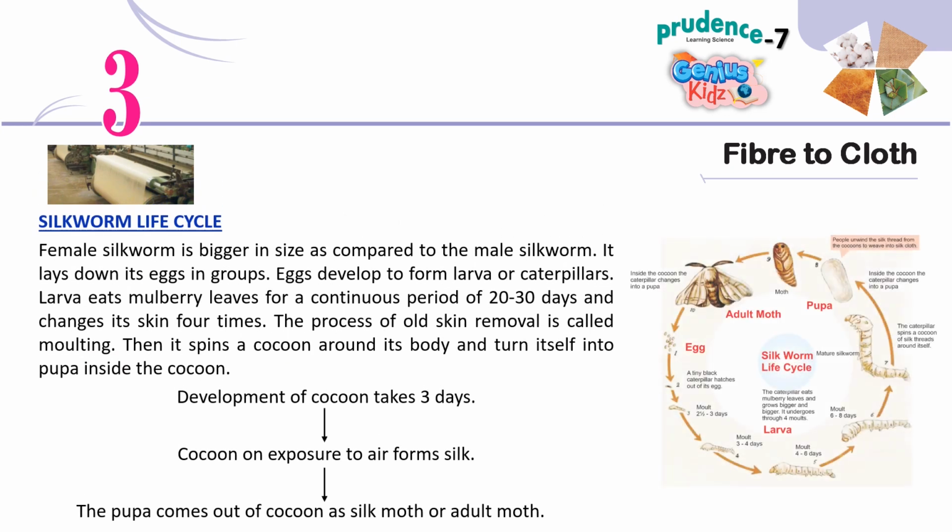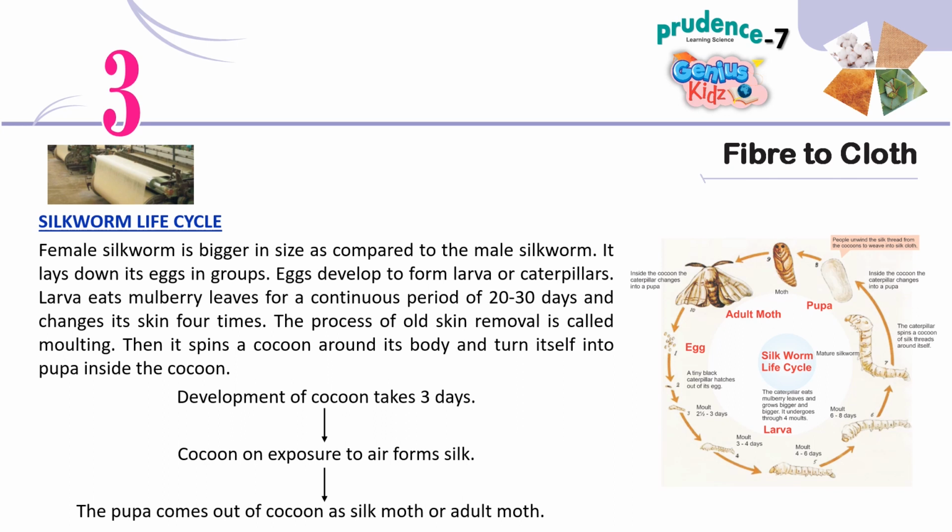Silkworm life cycle. The female silkworm is bigger in size as compared to the male silkworm. It lays its eggs in groups. Eggs develop to form larvae or caterpillars. The larva eats mulberry leaves for a continuous period of 20 to 30 days and changes its skin 4 times. The process of old skin removal is called molting.